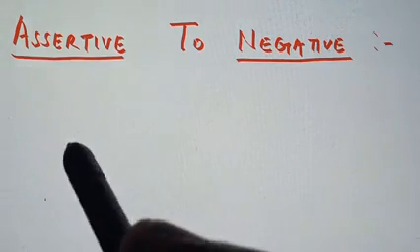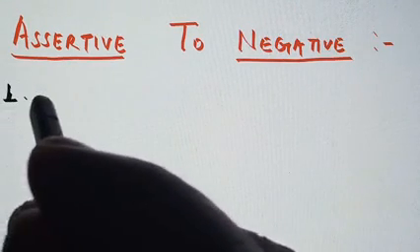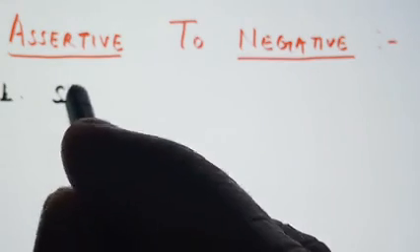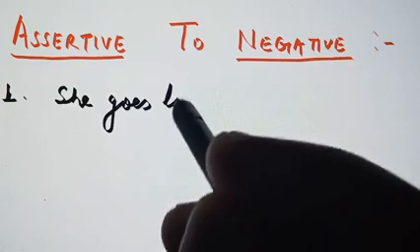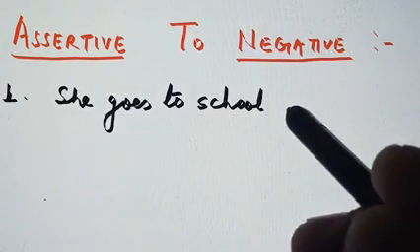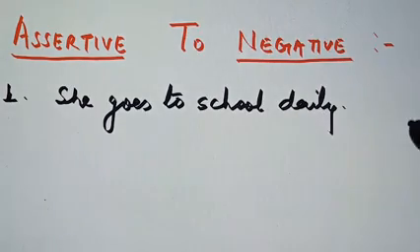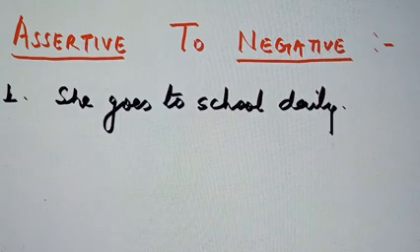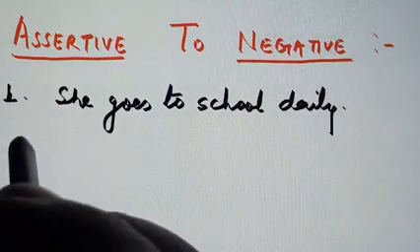First of all we will take up a sentence like, first sentence, she goes to school daily. This is the first assertive sentence. Now to change this into negative, we should know how to make negative sentences.